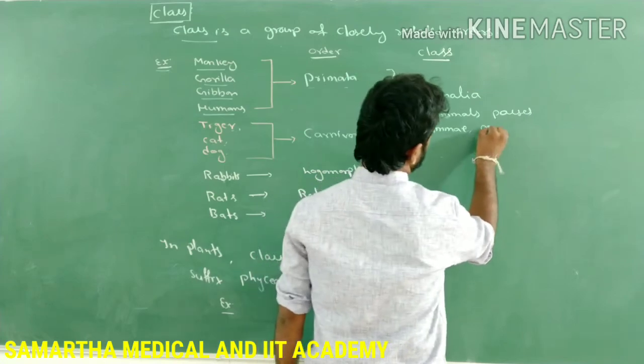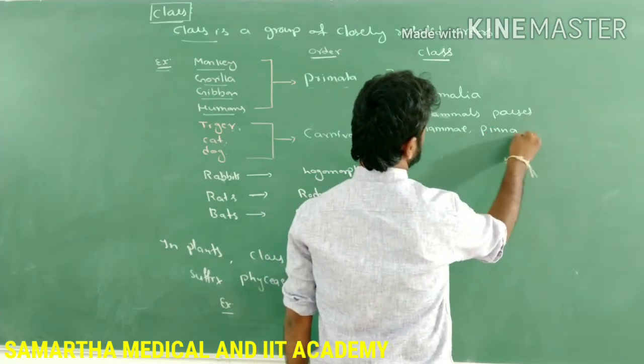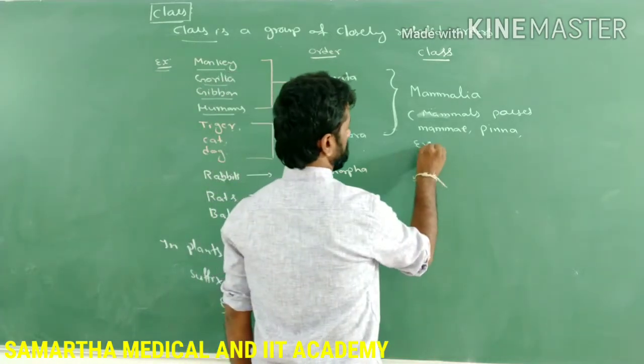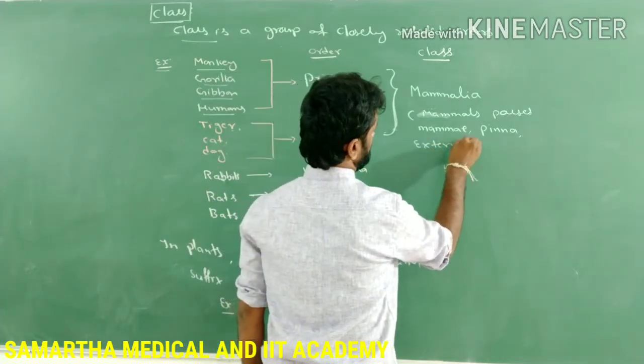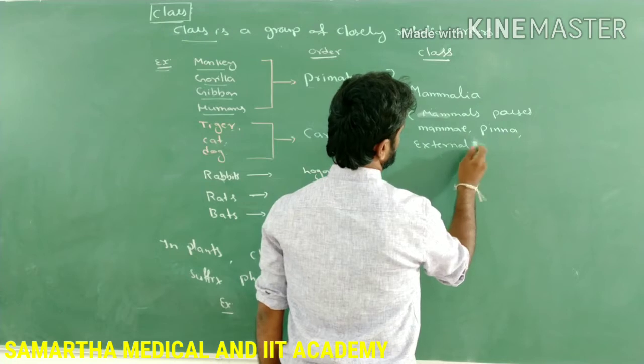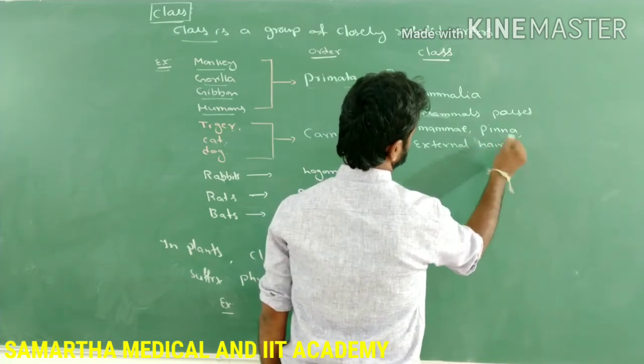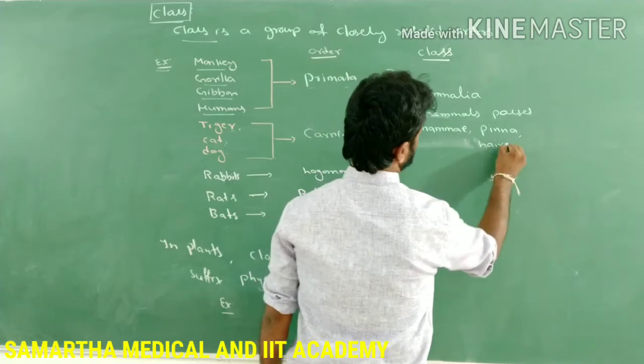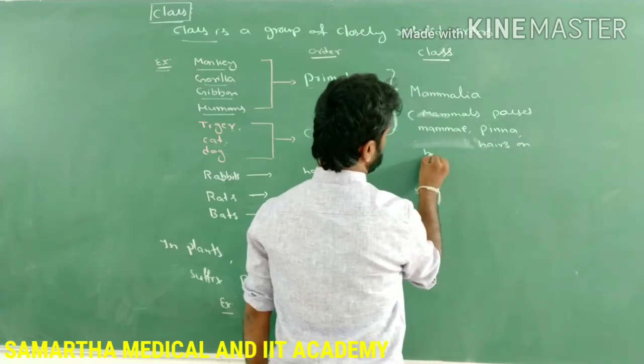Along with that, the external ear called pinna, and the presence of external hairs on the body.